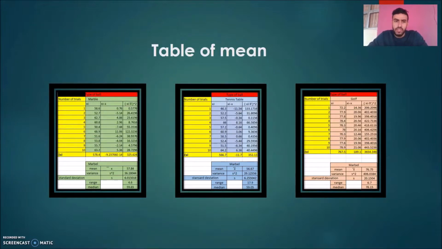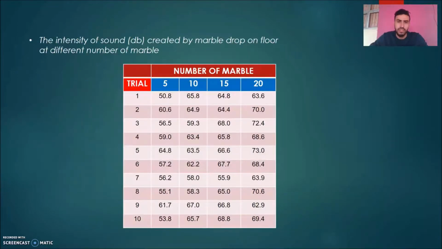So after we did the data, we proceeded with the Excel. As you can see here, in the first table, which is this one, we start finding the mean, variance, standard deviation, range, and median. This is for the marble, and the second one was for the table tennis, and the third one was for the golf, and each one has other numbers, as you can see here. And this is the repetition of the marble at 5 numbers of marbles, then 10, then 15, last one is 20.